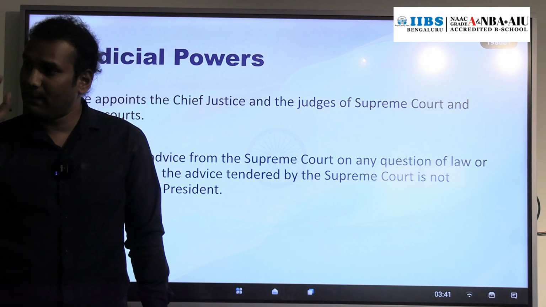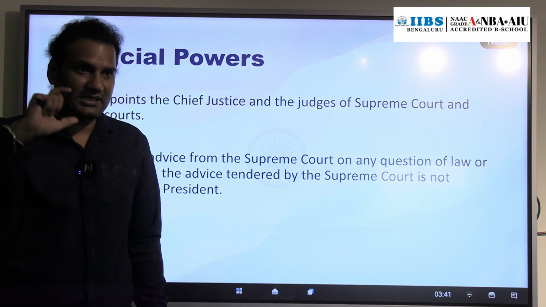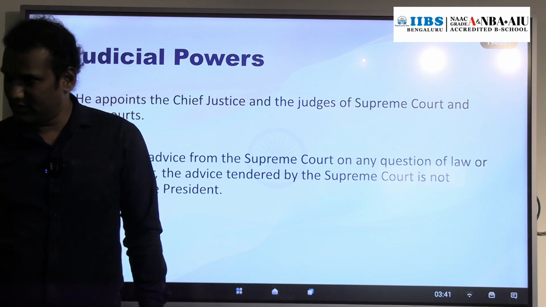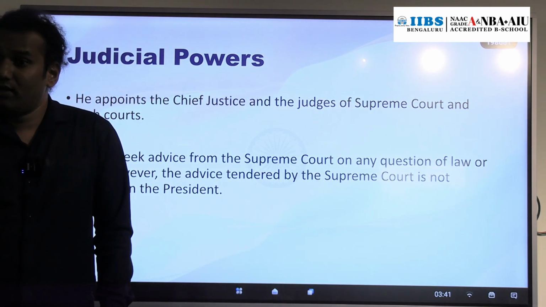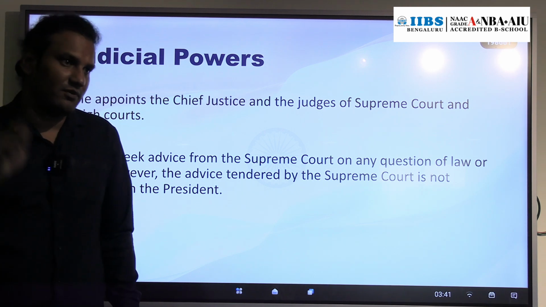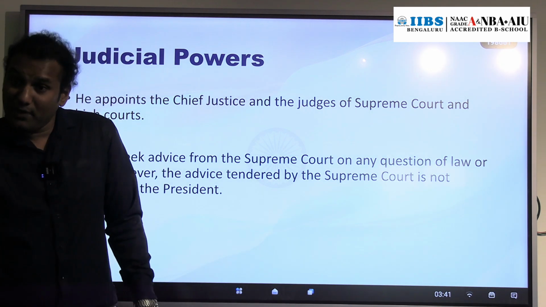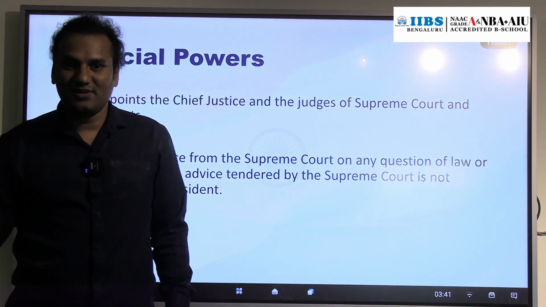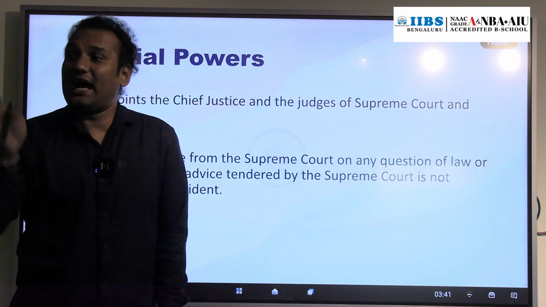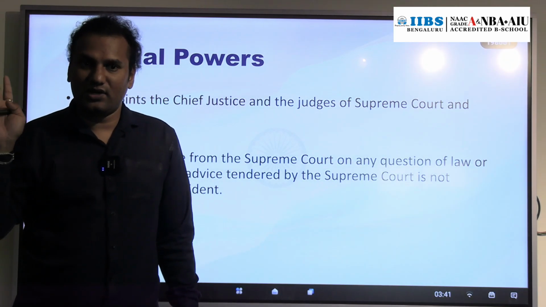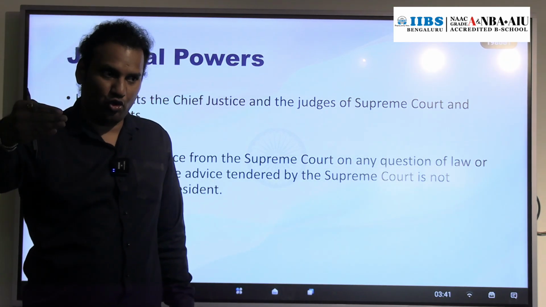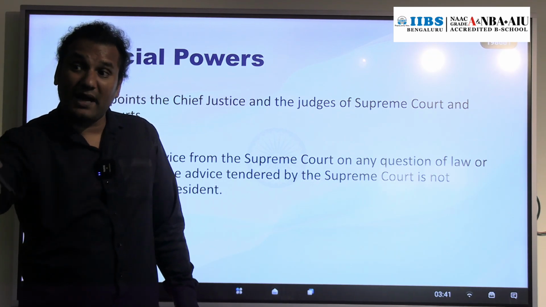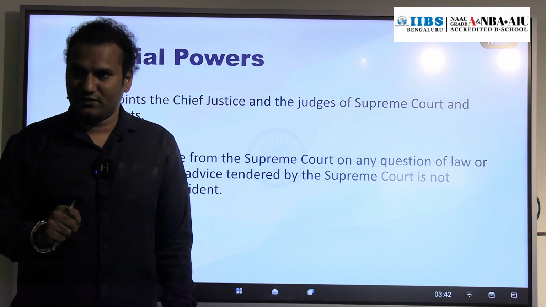In subclause 1, the President will take the advice of the Supreme Court on ordinary law and maintenance of law and order. The Supreme Court may give or may not give. But if the Supreme Court gives the advice, is that advice binding on the President? No. It is just advisory in nature. So the advice given by the Supreme Court under Article 143 subclause 1 is not binding on the President. Understood?